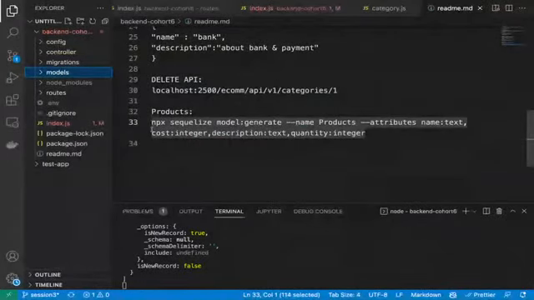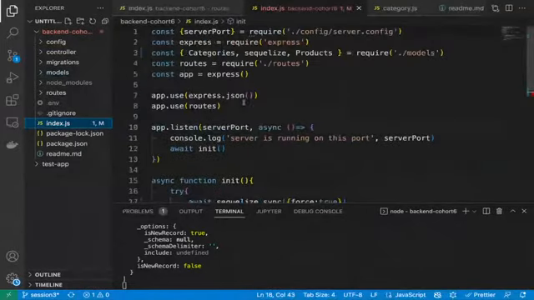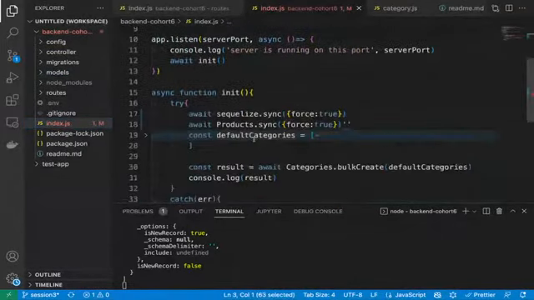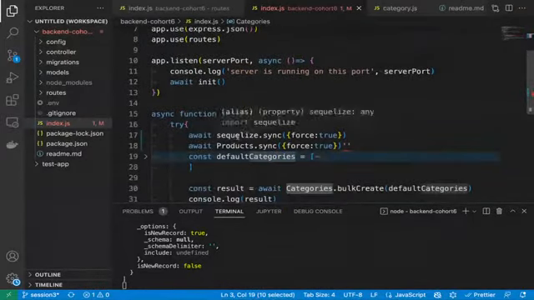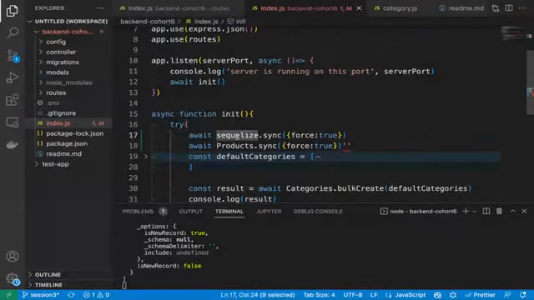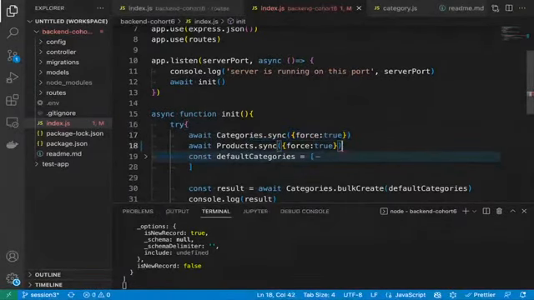Same way which we followed in the categories. In the categories, at the top in index.js, when we are starting our server, we have taken the categories and then we were doing categories.sync here, right? That's what we were doing. So a similar thing we have to do for the products also. So that's what we did.